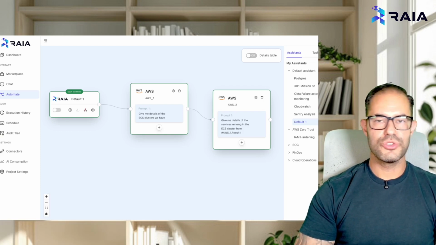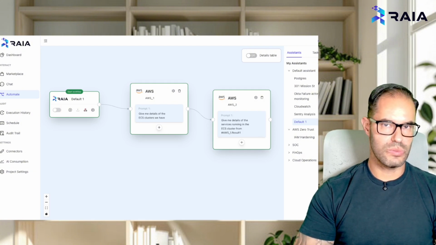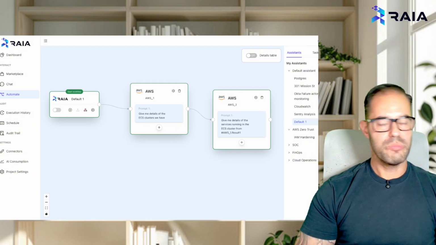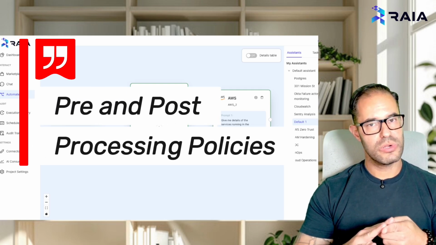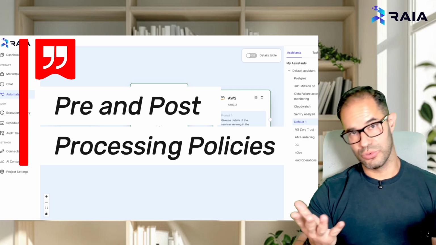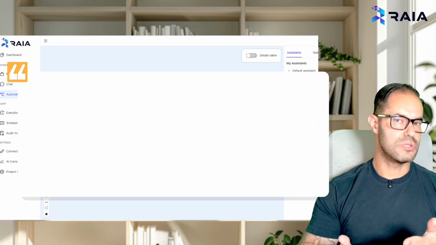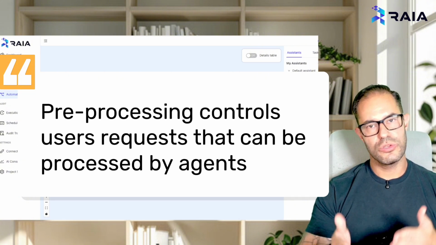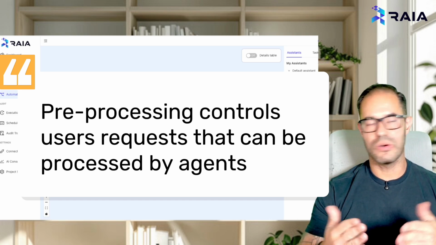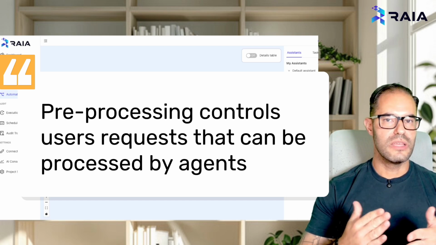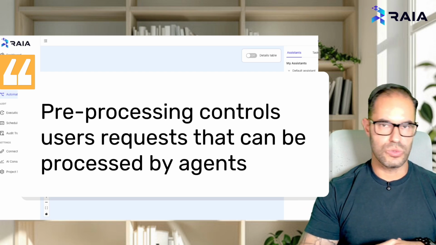And today, I want to show you how you can use Raia and our control plane to define detailed policies around agent controls. We basically break agent control and policy into two main stages. One is the pre-processing, and the second one, post-processing. Pre-processing basically controls what goes to your agent, what type of instructions. So when your users tell the agent, hey, go and delete this resource, or go and create, or go and read these resources. If your agent should not do any of these actions, they are blocked even before your agent starts working on them.